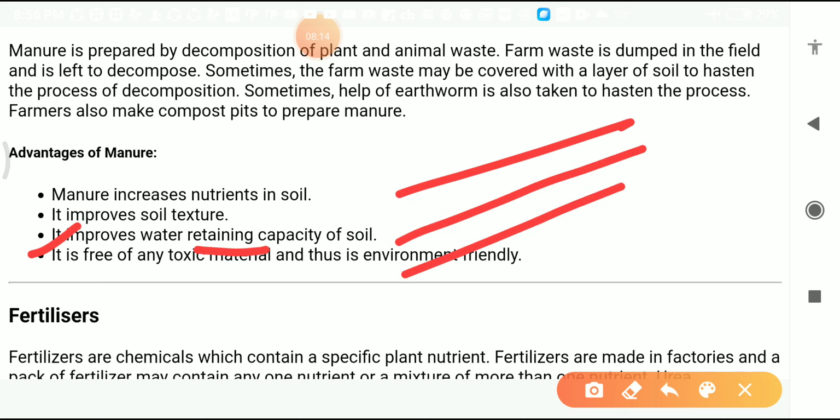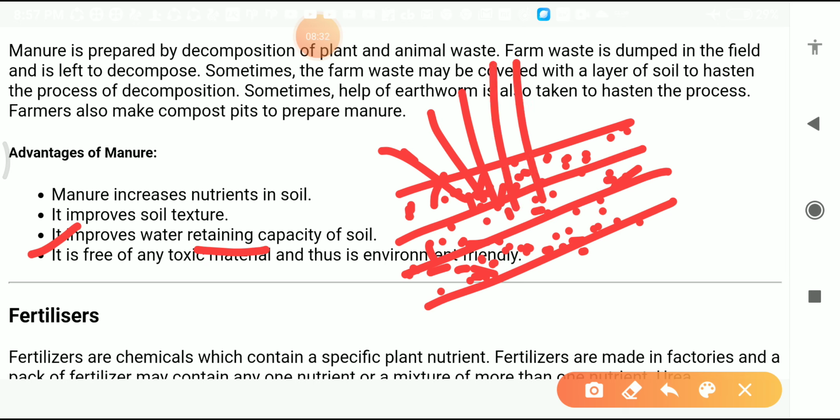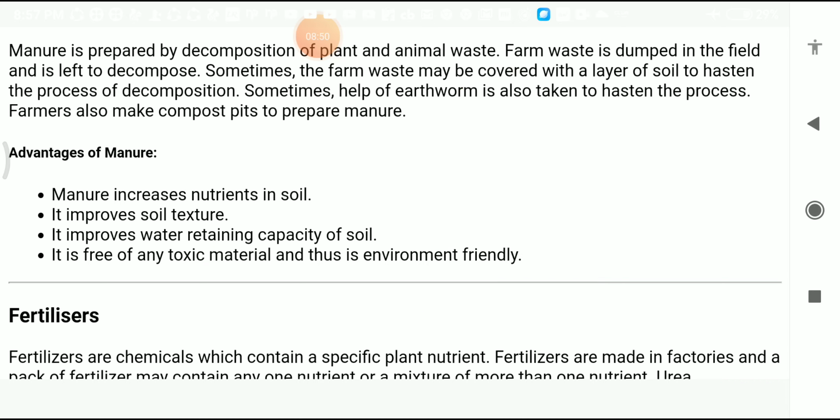This is a soil. If we add manure to this soil, then it helps make the soil porous, which loosens the soil. And when we add water to it, then this water goes inside, to the depth of the soil, which helps in the germination of the seed. This one is the seed, and it helps in the germination of the seed.